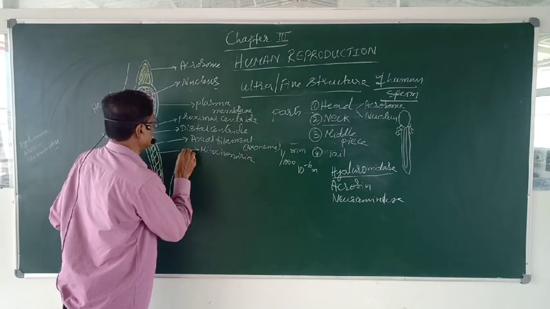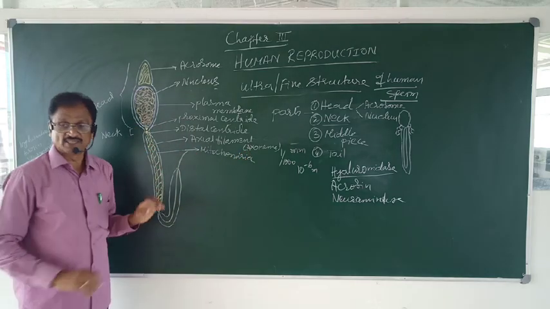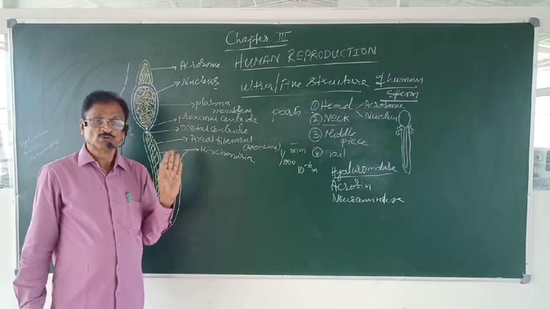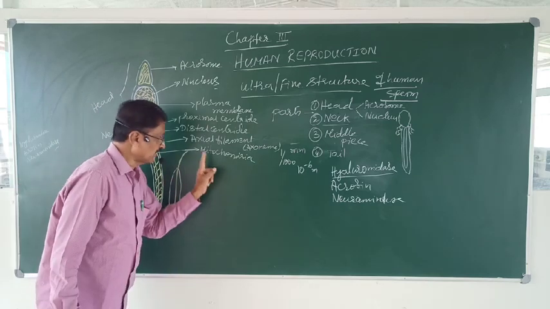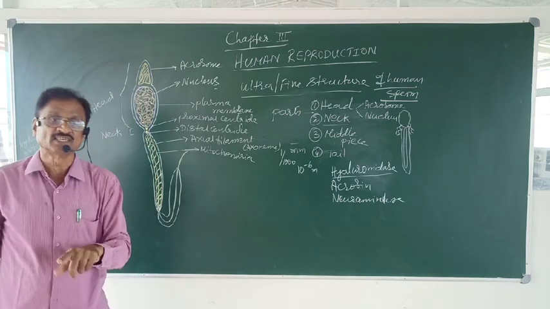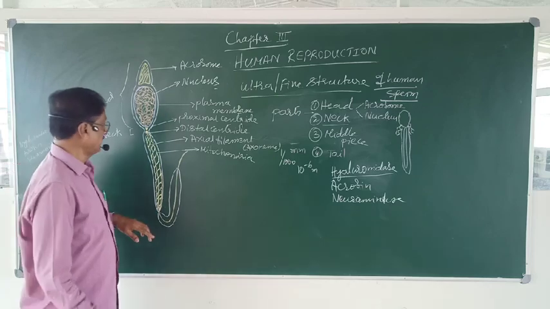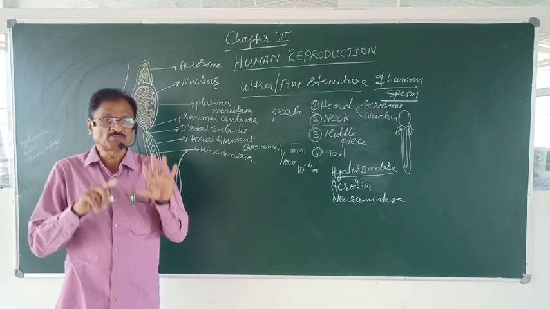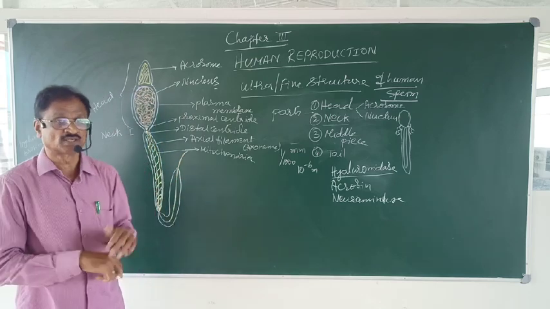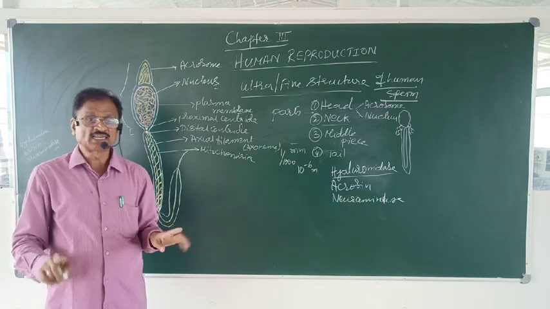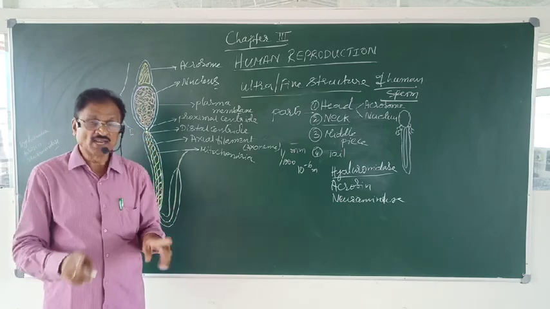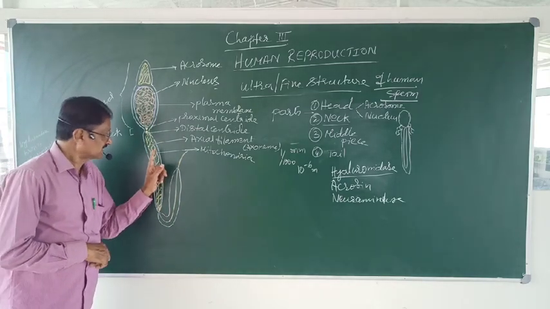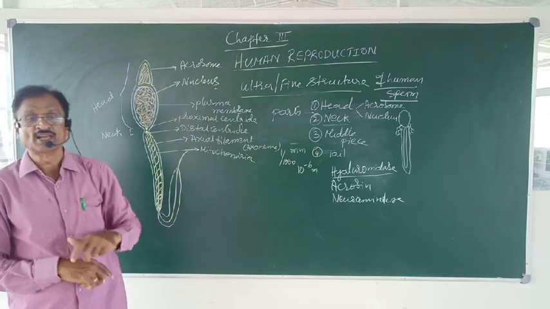Mitochondria, as you are aware, is one of the cell organelles and is commonly called the powerhouse of the cell. And it is the mitochondria which provides energy in the form of ATP for the mobility of the sperm. Remember, the sperm is always said to be microscopic but highly active and motile. That motility is brought about by the energy supplied by this mitochondria.